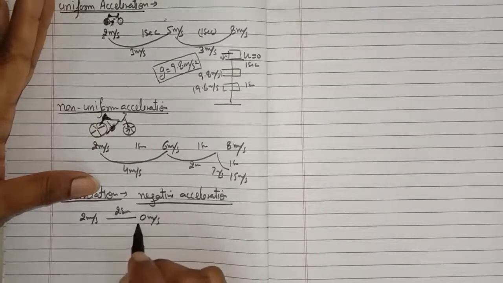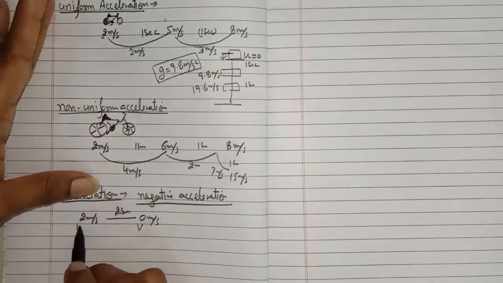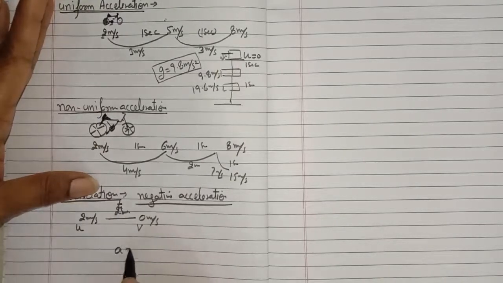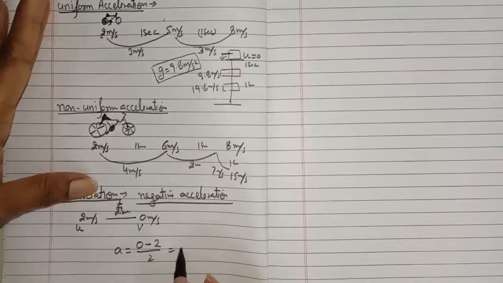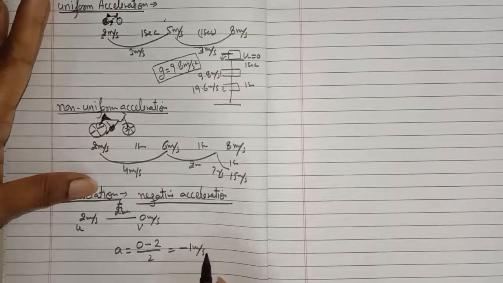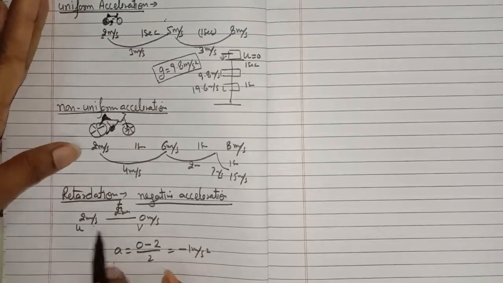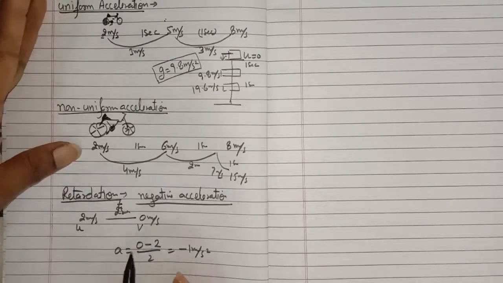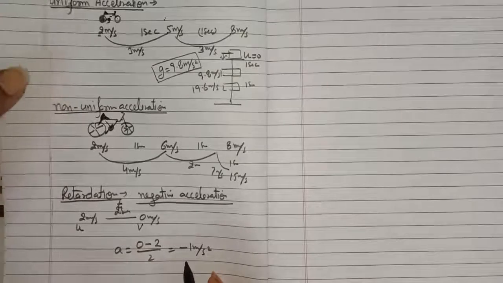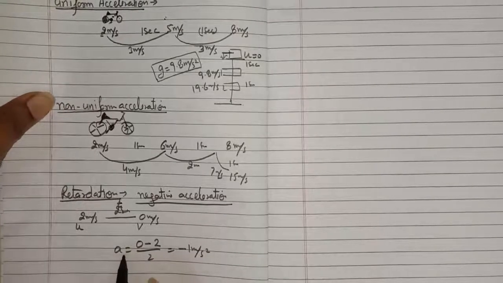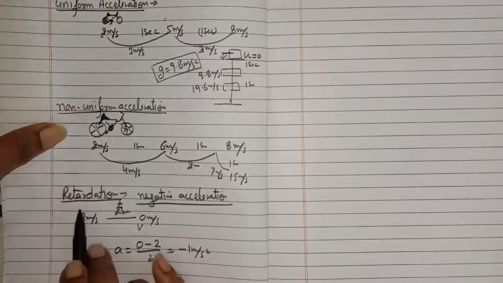This is the final velocity v, this is the initial velocity u, and this is the time t. We know the formula of acceleration is final velocity minus initial velocity divided by the time. So how much is it? It is minus 1 meter per second square. This minus sign shows that the velocity of the moving body is decreasing. So if the velocity of the body decreases, we can say it has a negative acceleration. And the negative acceleration is called the retardation.